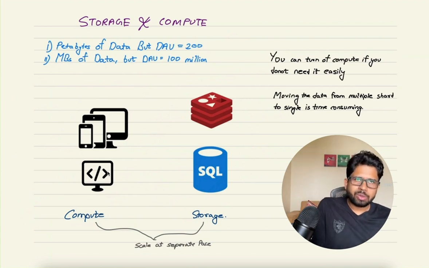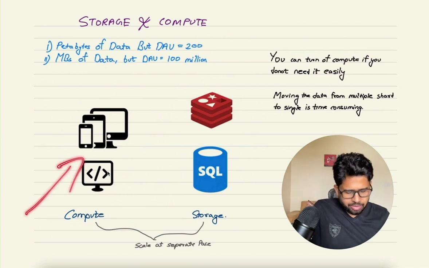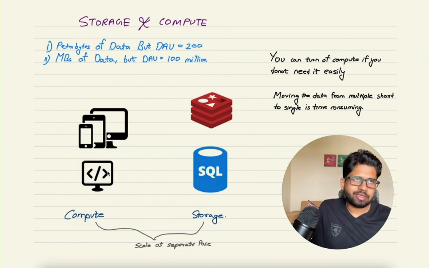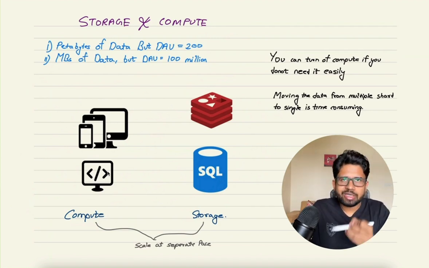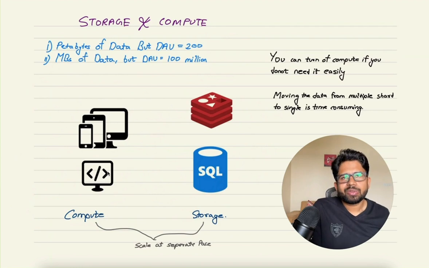If there is no load, they can shut down 3 and just have 2 in the compute layer. But in the database layer, it's mostly persistent. So once you buy a database, moving data across shards is just hard. Let's say you have 5 shards for your database, and then you want to delete 1 or 2 shards. Then you have to move the data from the shards which you wish to delete to the shards which you want to keep. So that process is a little hard.